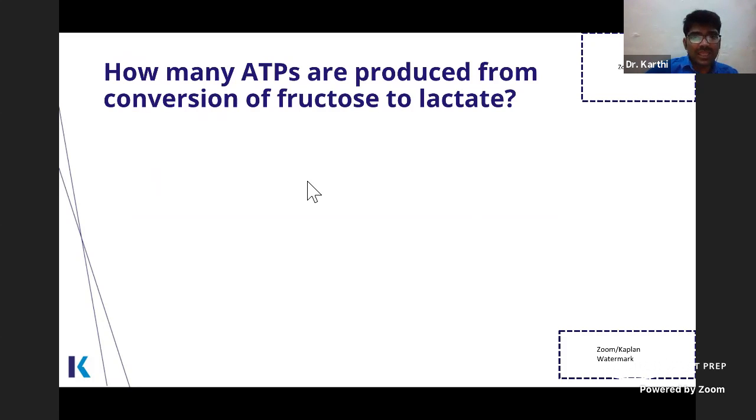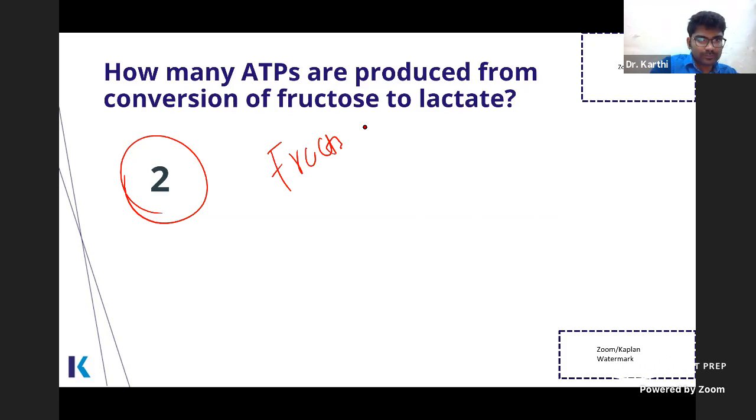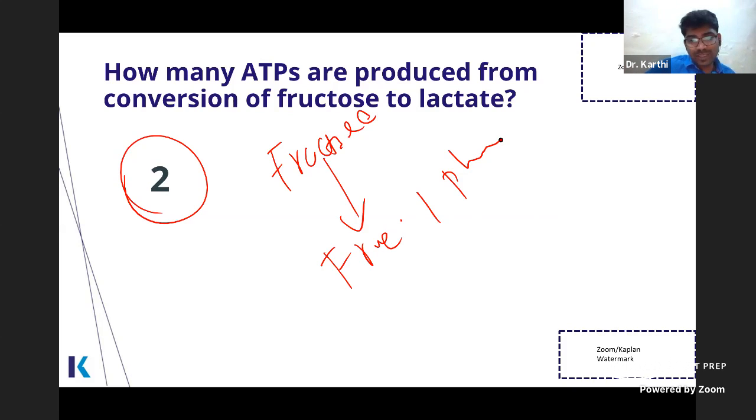This question, see, how many ATPs are produced from conversion of fructose to lactate? People may think that, okay, conversion of fructose to lactate, we get one more ATP and all. No, it is the same as that of glycolysis. You get 2 ATPs. Okay, so why? The reason is, see, if you phosphorylate fructose, you get what? From the fructokinase reaction, you get fructose 1 phosphate. So you used 1 ATP here. Clear? Closely follow me. See, you used 1 ATP here.